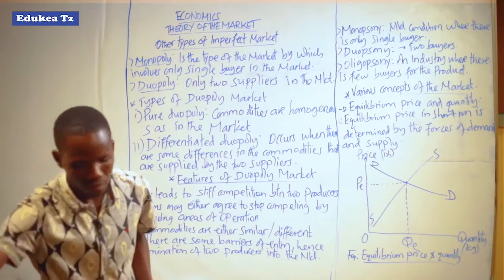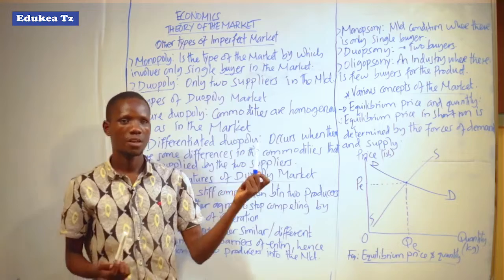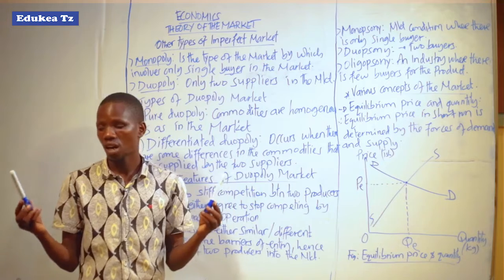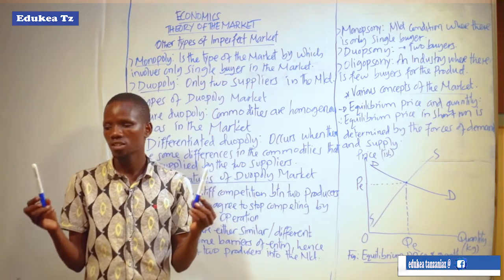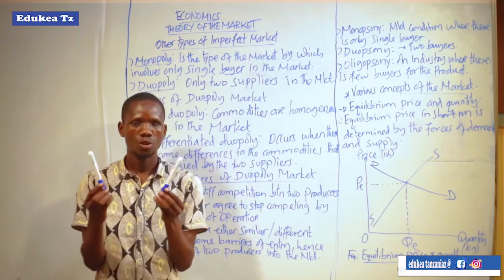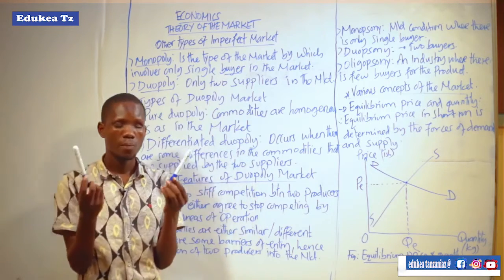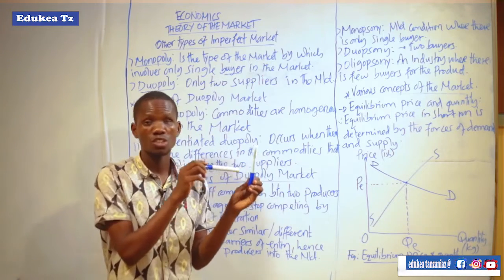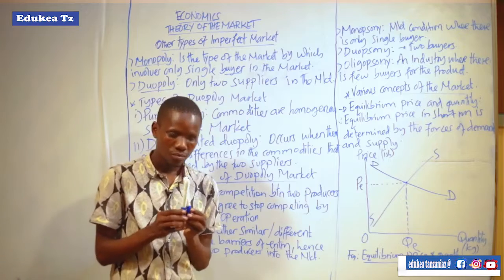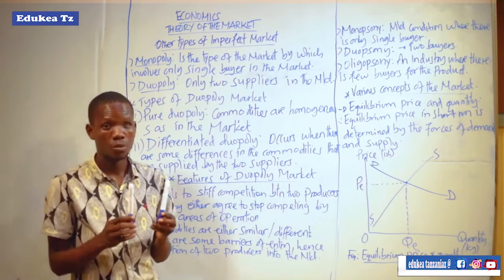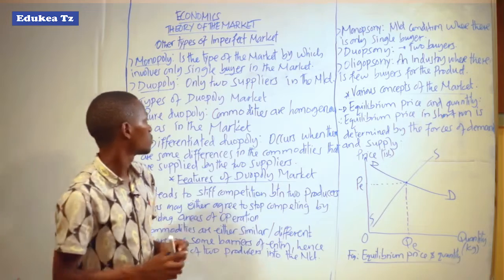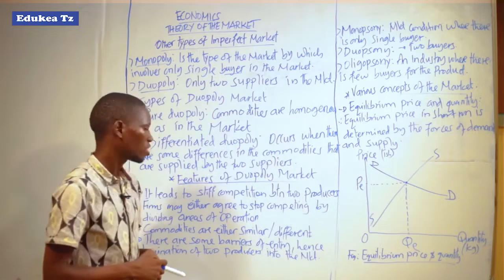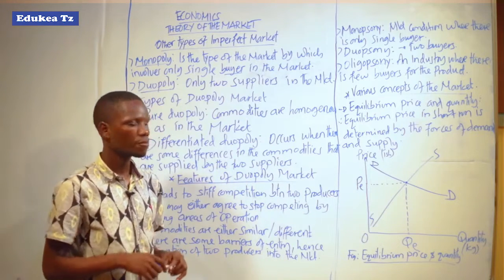For example, this is supplier A and this is supplier B. So all these suppliers are producing commodities which are similar. As we see here, I have two marker pens. These two marker pens are similar. Every marker pen is from its own supplier. So there are two suppliers, but the commodities produced are homogeneous. So this is what we call pure duopoly, where commodities are homogeneous as they are supplied in the market.